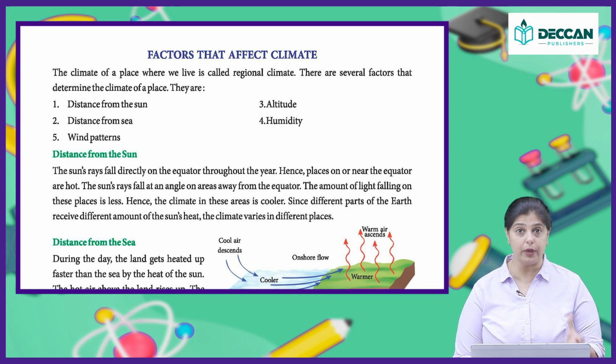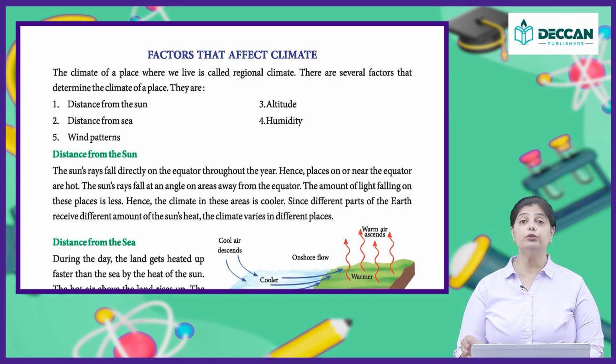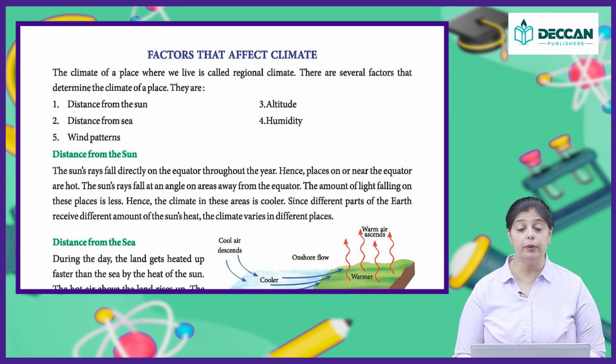Now, the sun's rays fall directly on the equator throughout the year. Hence, the places which are near the equator are very hot. And the sun's rays fall at an angle on areas away from the equator. So, those places which are near the equator will always be hot, because they are very close to the sun. However, those areas which are at an angle, away from the equator, will have a different climate.